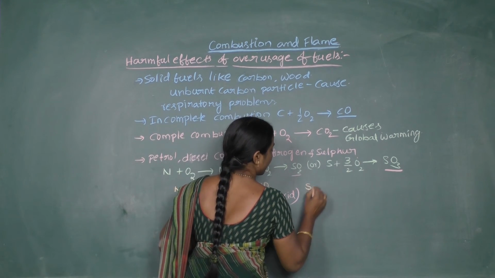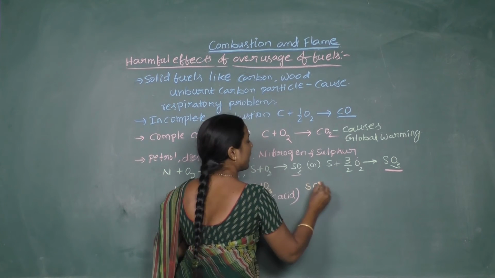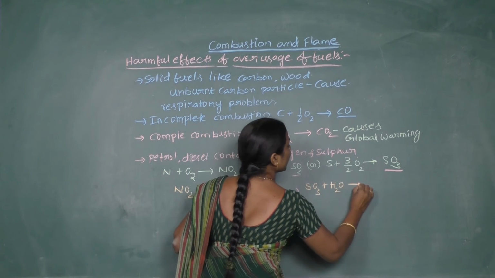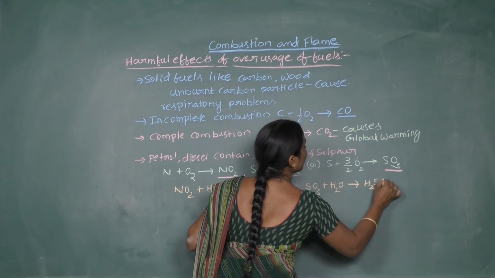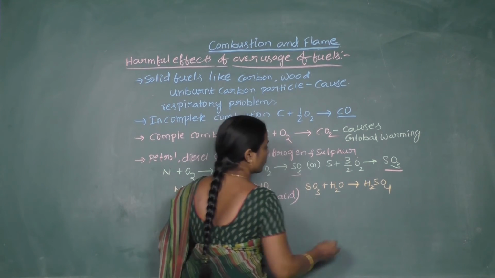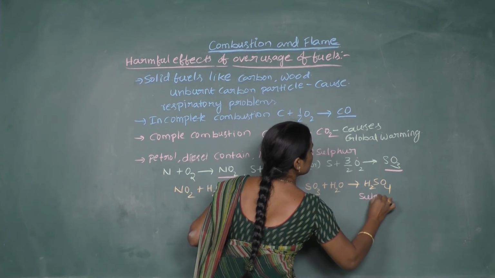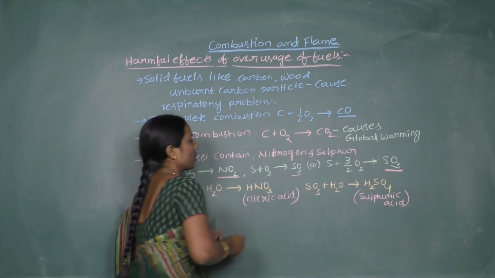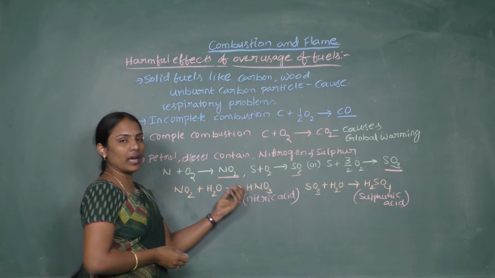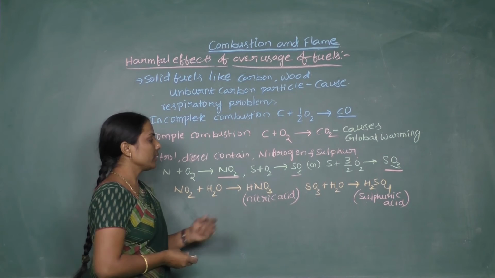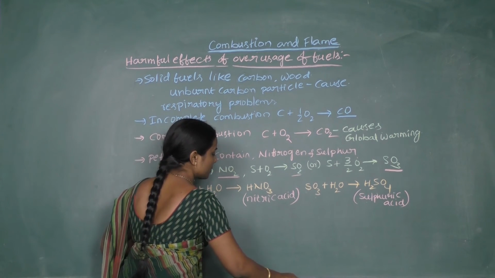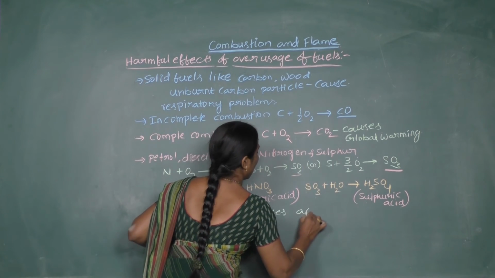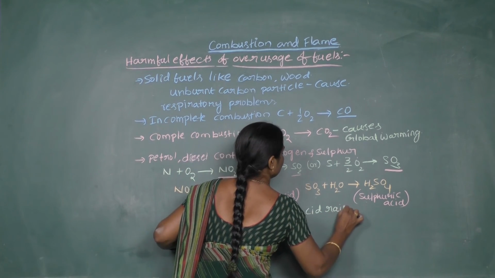Similarly, sulfur trioxide or sulfur dioxide dissolve in water and form H2SO4, which is called sulfuric acid. These all come down with the rain, so they cause acid rain.